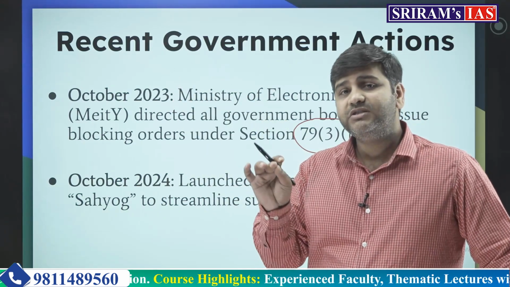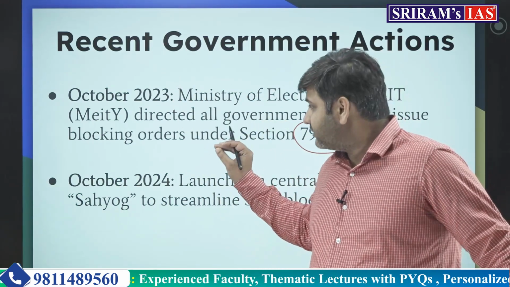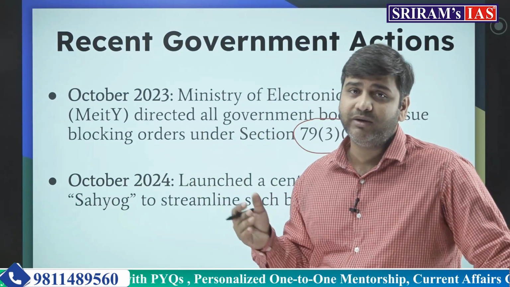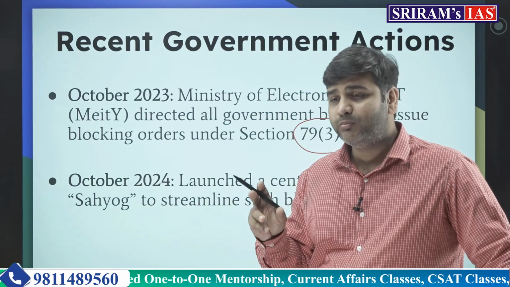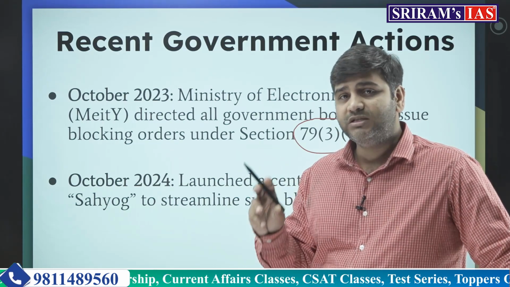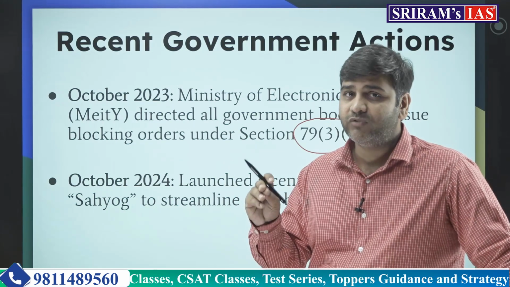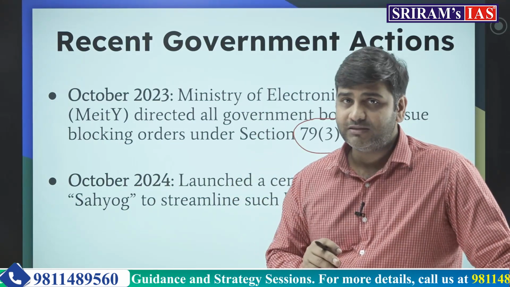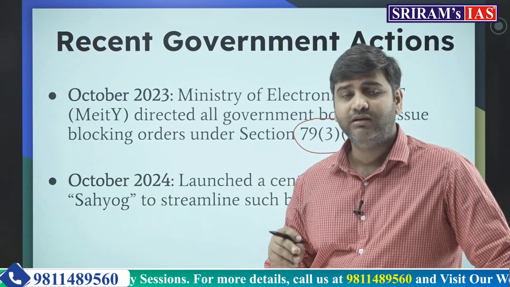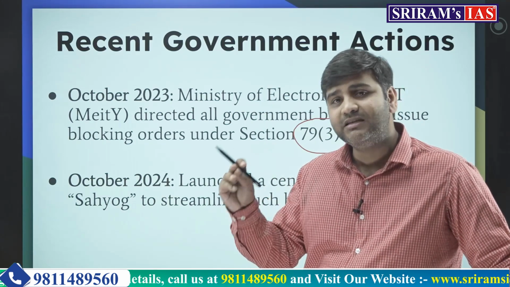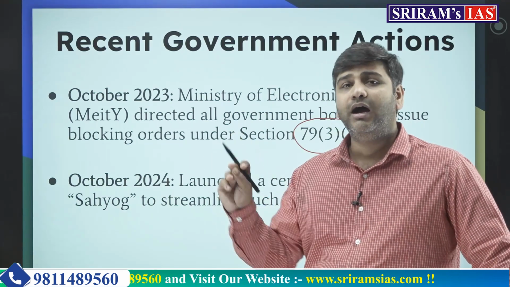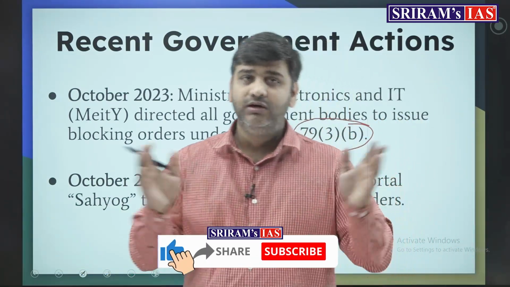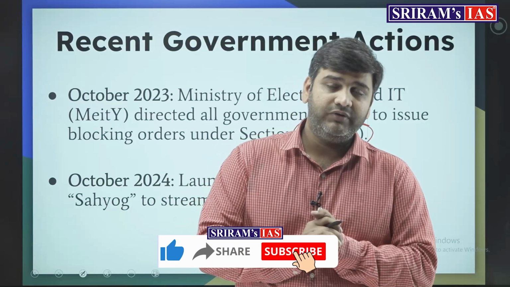The only argument which X is making is that these notifications or orders passed by the government are okay, but they have to be passed according to the procedure given in section 69A. The procedure simply says one thing, that whatever orders or notifications you are passing have to be on a reasonable ground. It has to be a reasonable restriction. It cannot be an arbitrary restriction. So I hope you have understood the whole idea of this video lecture.